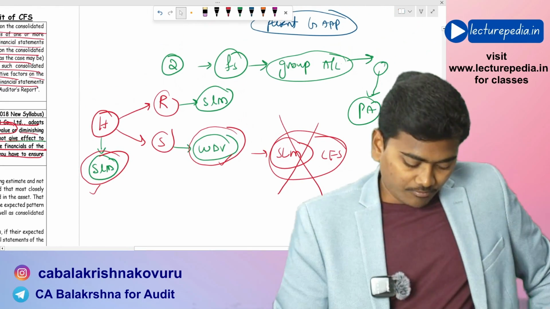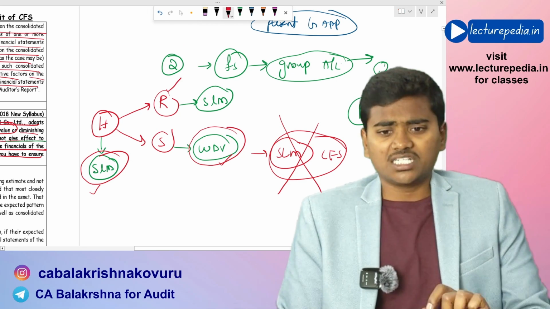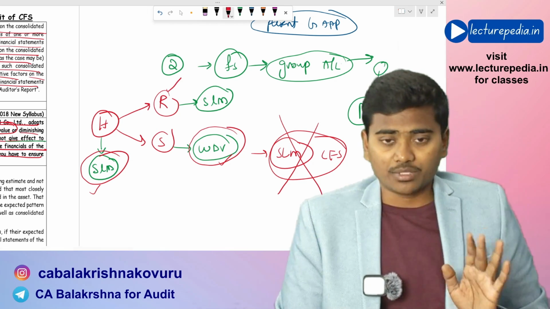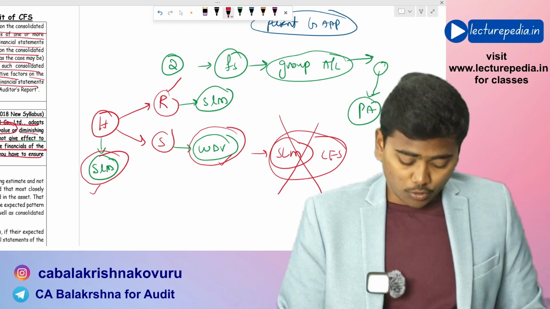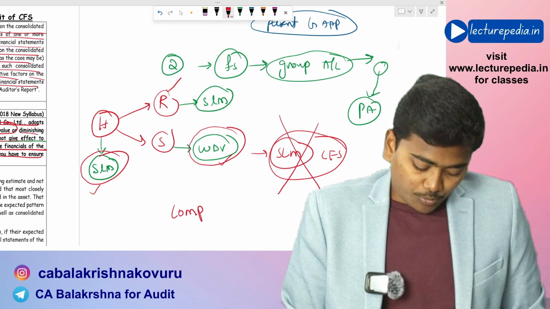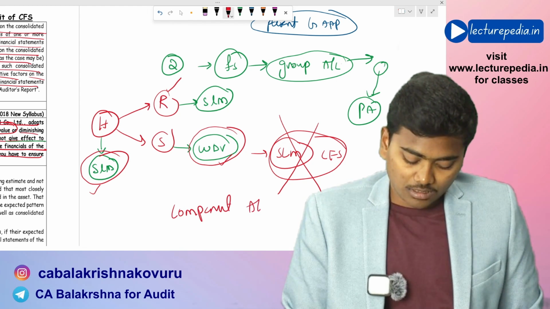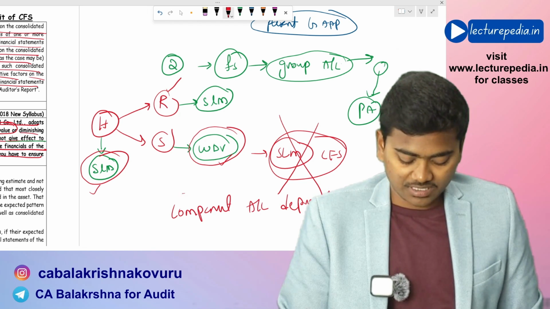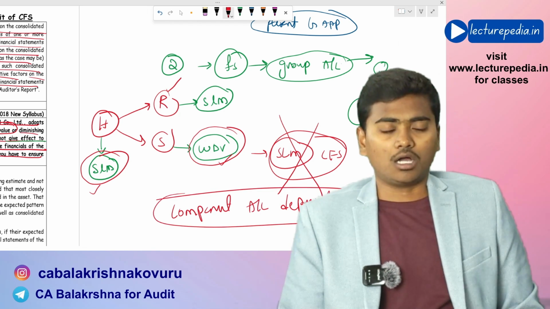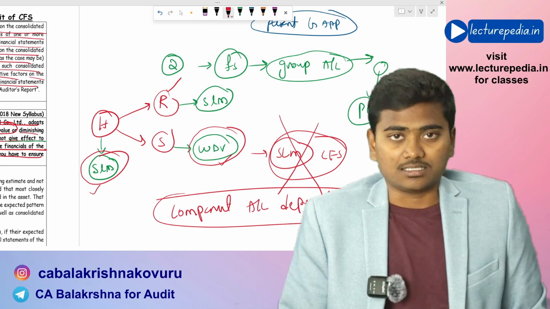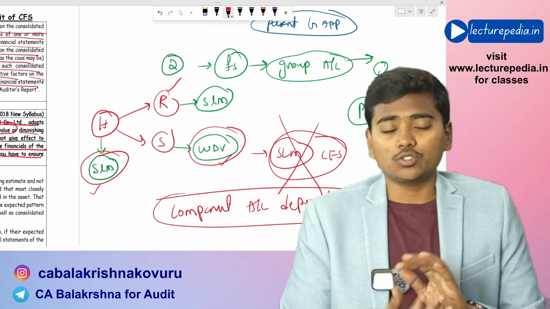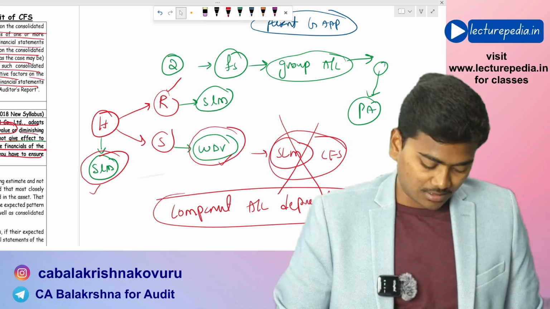And second point, here R Limited, it is following SLM. That is completely fine, but it is not following component accounting of depreciation, which is not in compliance with the accounting standards or Ind AS. This you need to mention in your answer.